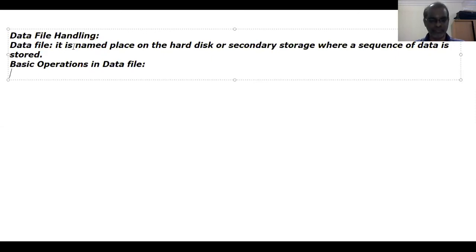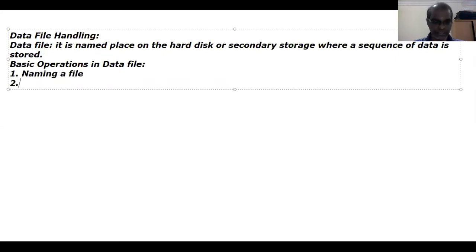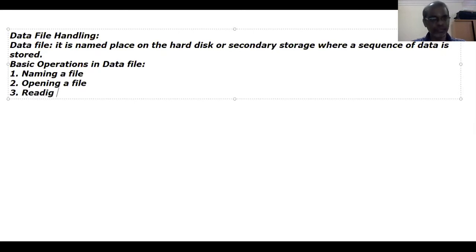Same thing here. First operation is naming a file. Second operation is opening a file. If the file is already existing, we can read data from the file.